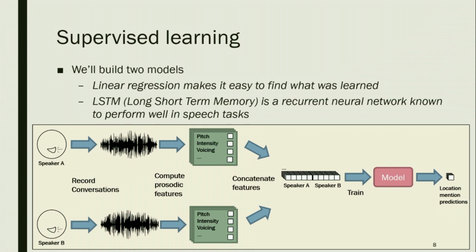So to summarize, we have speaker A, we have speaker B. Their conversations are recorded. We're going to compute the prosodic features of those conversations. So you can imagine we have the pitch, intensity, voicing. We're going to concatenate all those features. And then we're going to use all those features to train a model. And the model is going to predict a range between 0 or 1, whether there is a location or not. And hopefully closer to 1 if it's a location, and closer to 0 if there's not a location.